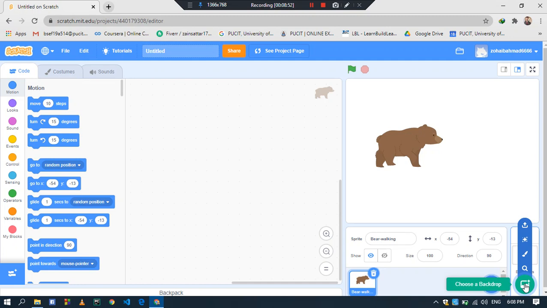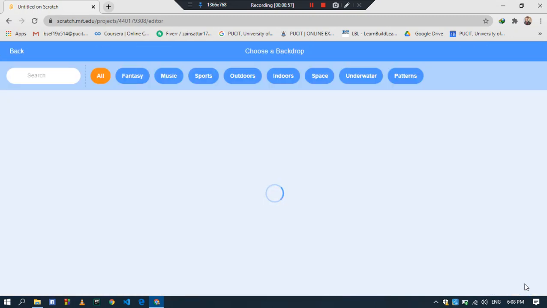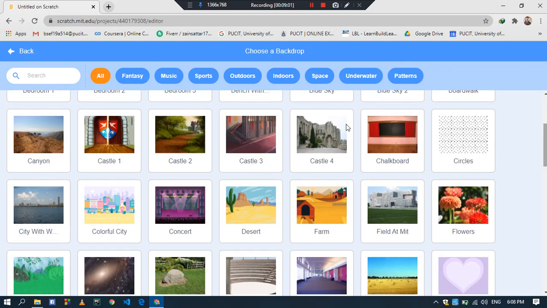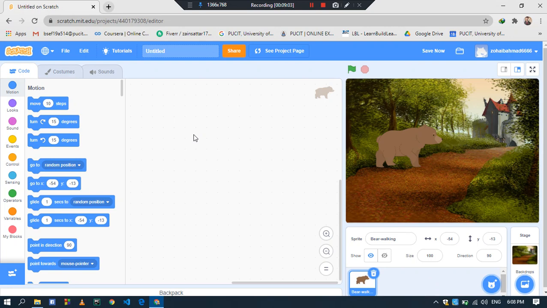And Choose a Backdrop means that you want to use a Scratch backdrop. Click on this. There are hundreds of backdrops present. For example, I use Castle 2. Click on this, so my background has been changed. Drag the bear to this place.